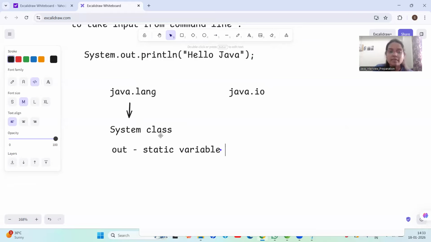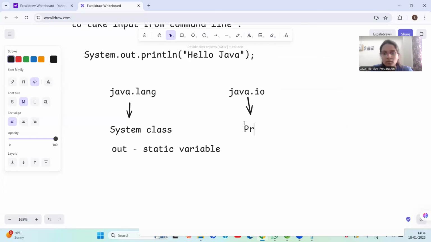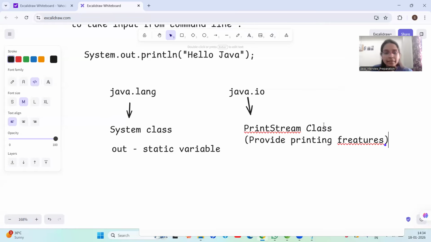Now, in the java.io package, there is a PrintStream class. This PrintStream class provides us all the printing features.